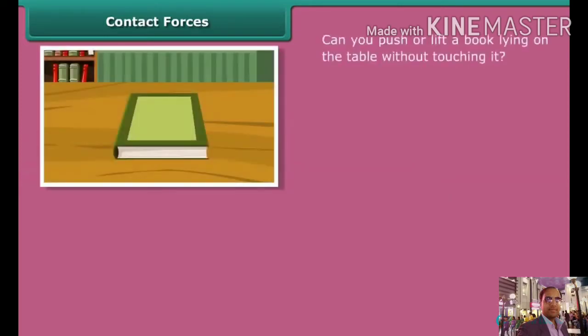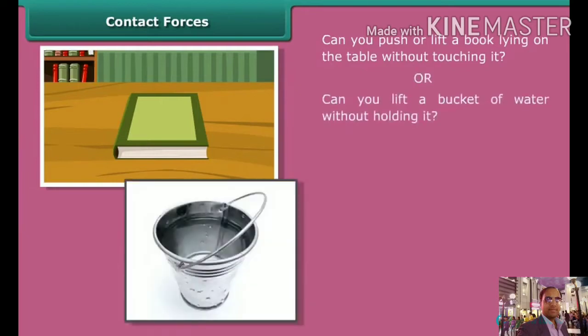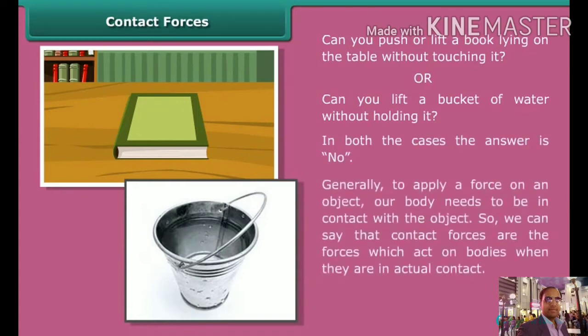Can you push or lift a book lying on the table without touching it? No. Or can you lift a bucket of water without holding it? In both cases, the answer is no. Generally, to apply a force on an object, our body needs to be in contact with the object. So we can say that contact forces are the forces which act on bodies when they are in actual contact.